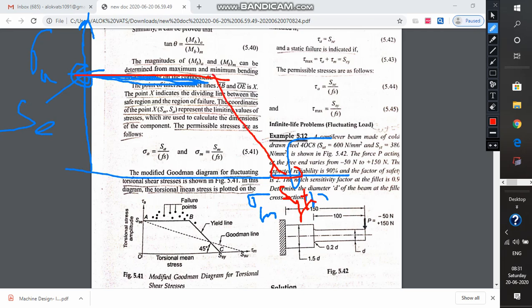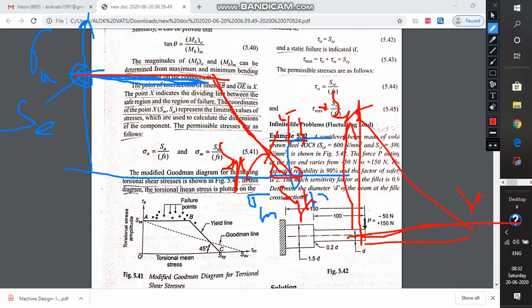And now this is the portion of the Langer line, or the first limit of the stress cycle, and this is inclined at 45 degrees. Now why inclined at 45 degrees? The reason is that this is SYT on the x-axis also, SYT on the y-axis also, and since these two are defined by SYT, it is logical that the distance from the origin will be the same, because the level of the stress is the same, which is nothing but SYT on both the axes.